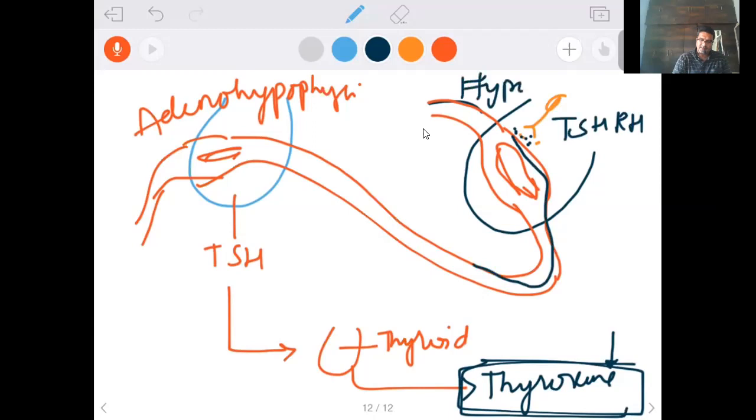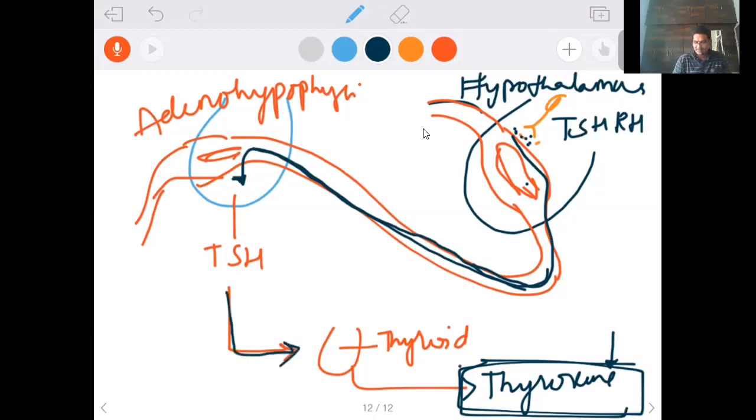What is this? This is the hypothalamus, the ventral part of the diencephalon that we learned about in neural control and coordination. This particular TSH-RH will enter the capillaries of the hypothalamus, then the blood vessel, and the capillaries of the adenohypophysis. They stimulate the secretion of TSH. That TSH will go and stimulate the thyroid gland for the formation of thyroxine.